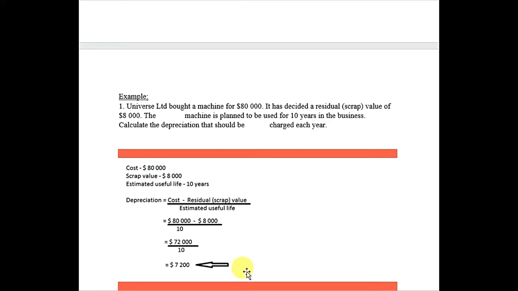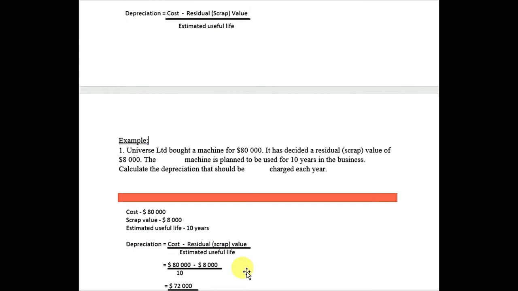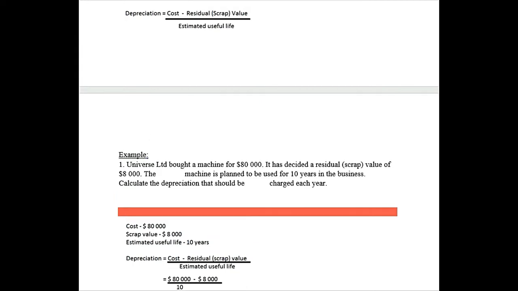We have another way to calculate the straight line method. The next formula is: bracket cost minus scrap value, if it is provided in the question. If it's not provided, then ignore it and assume it's zero, and multiply by the percentage which is given in the question. Sometimes the question will give you the cost, and might give you the scrap value.